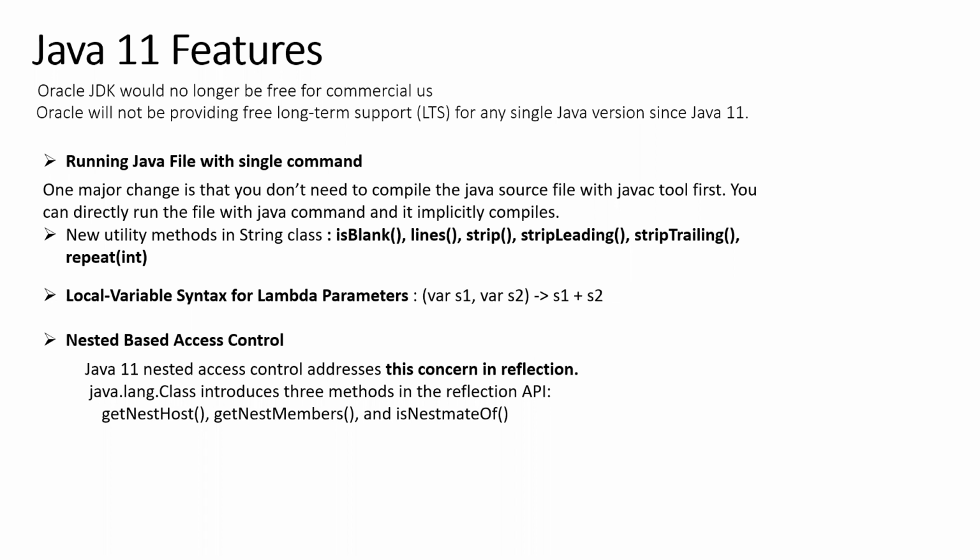Any questions? Okay. Next one is a good thing. This is basically nested based access control. In reflection, let's say I have a method, and in that method I'm using some private method.